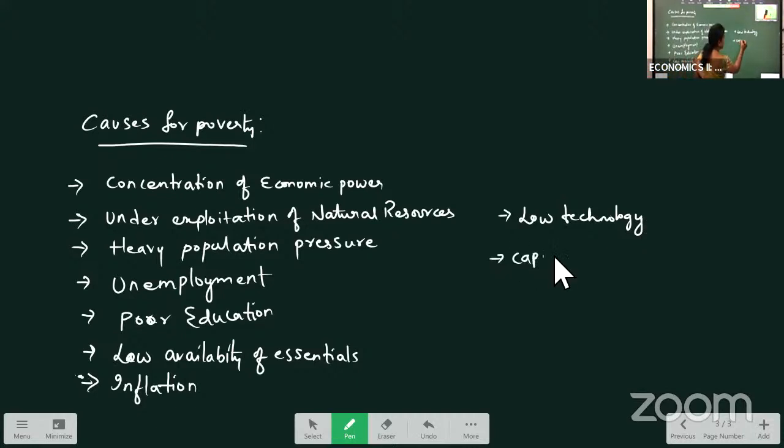Capital deficiency, lack of investments. As we have seen, the same features of our developing country: low income, low savings, and low investments. The development of a country depends on huge investments, capital formation in the country.